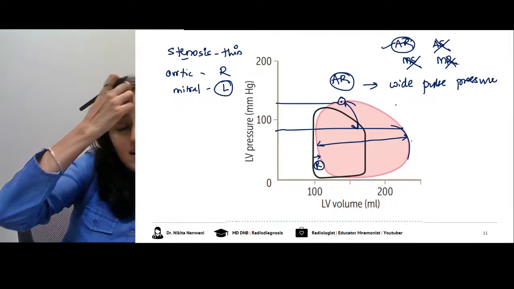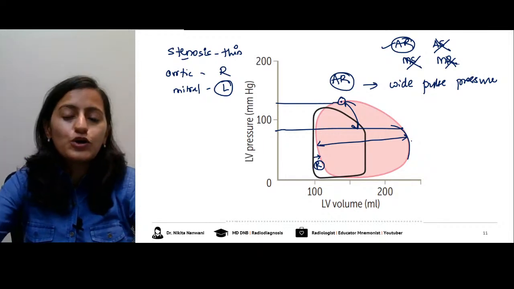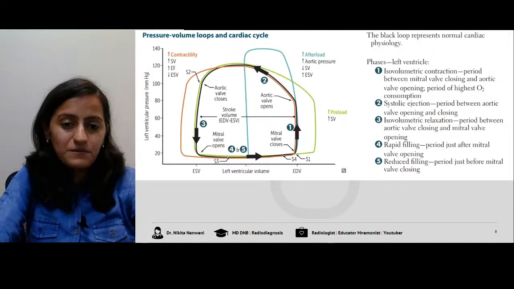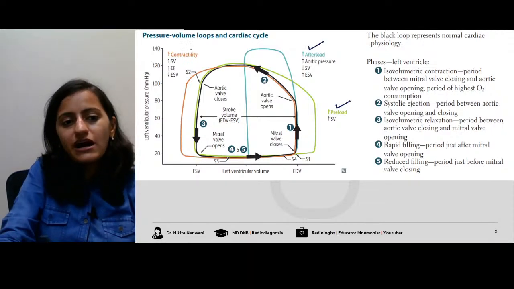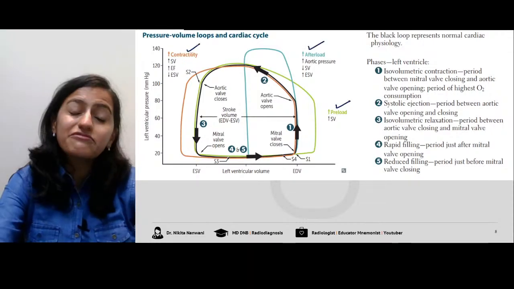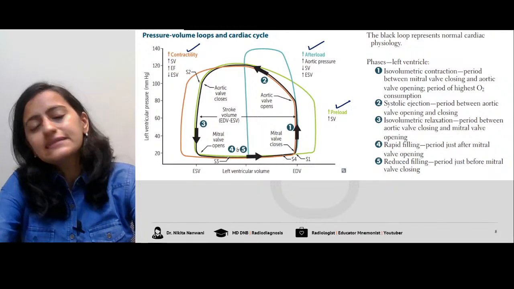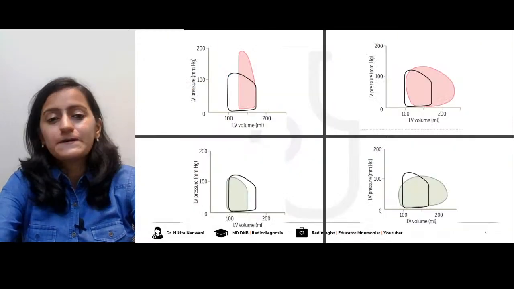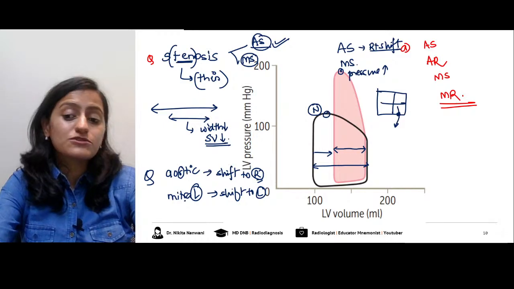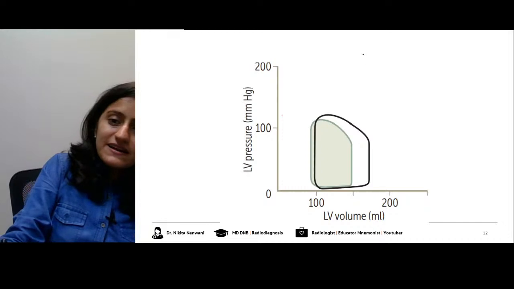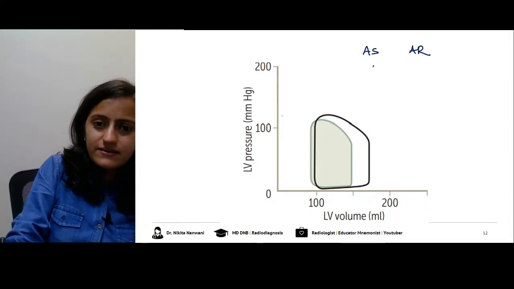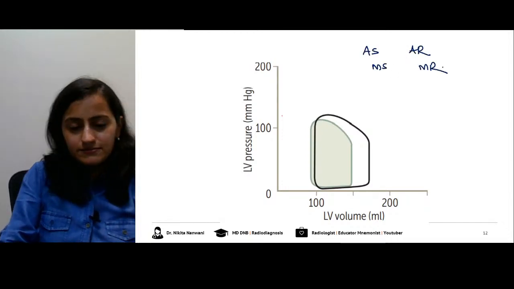Okay. As I said, the details of preload and afterload, from the first graph, I'll be discussing tomorrow: preload, afterload, and contractility, what is the effect of that, and how do you identify it in the pressure volume loop? Today I'm just telling you the quick tricks of the valvular lesions PV loop. Now identify this one: AS, AR, MS, MR.